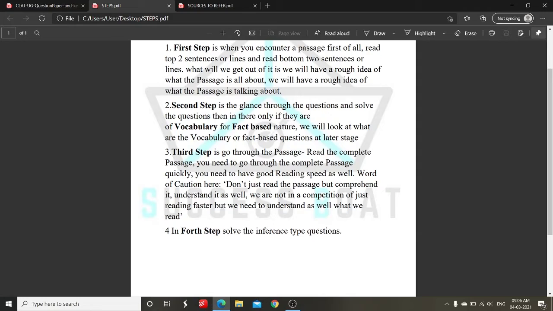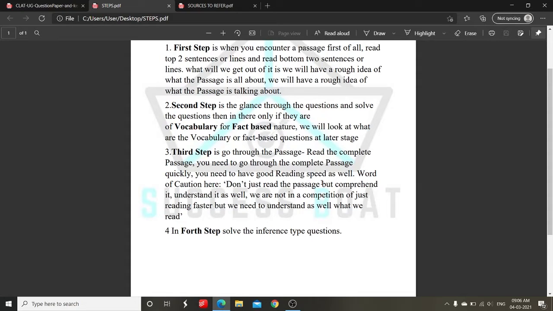Now the third step is to go through the passage, read the complete passage. You need to go through the complete passage quickly, or you'll not be able to complete your paper. You need to have really good reading speed as well.